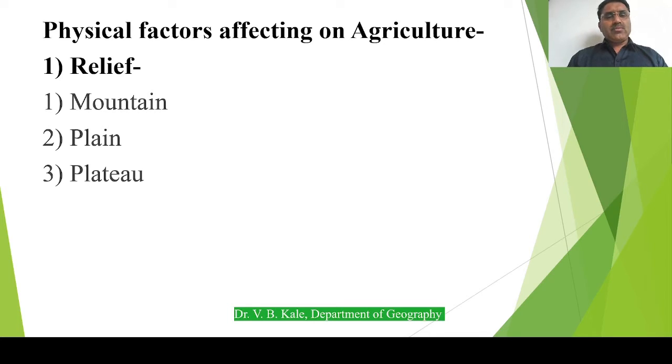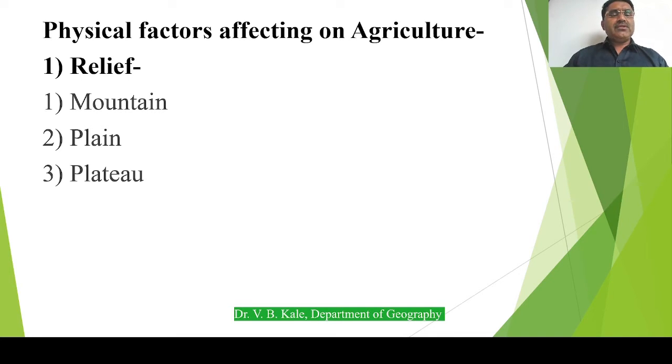That's why most of the mountainous areas of the world, particularly the Himalayas, Alps, Sahyadri, Rockies and Andes, are avoided by the farmers. Only up to the foothill zones of the mountain can we practice agriculture, but there are also some limitations.